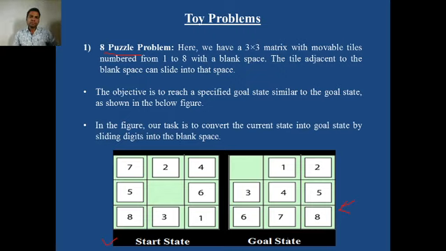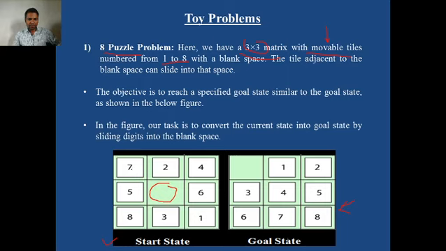Okay. So the 8 puzzle problem is a 3 by 3 matrix problem. There can be a 15 puzzle problem, there can be a larger number puzzle problem. The 8 puzzle problem is a 3 by 3 matrix with movable tiles. Remember this, how many tiles are there? 3 by 3 means 9 tiles. All these tiles are movable and numbered from 1 to 8, and out of these 9 tiles, one tile is blank. This blank tile can be anywhere in the problem.